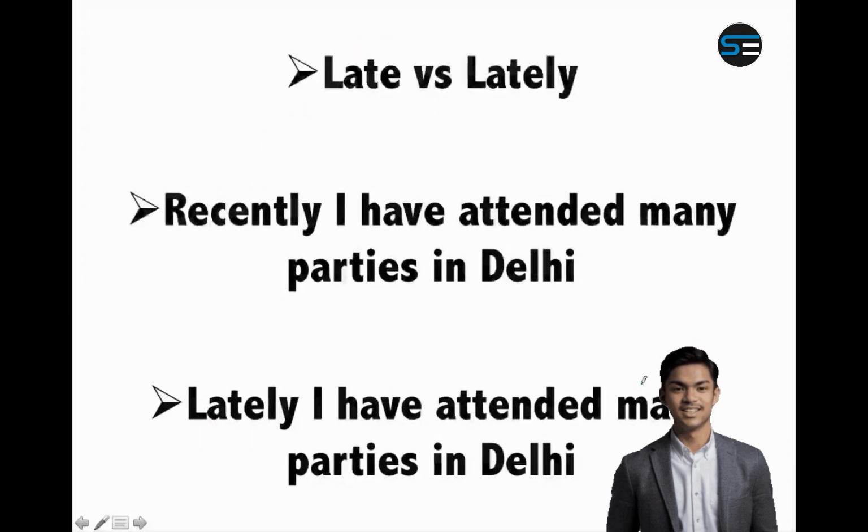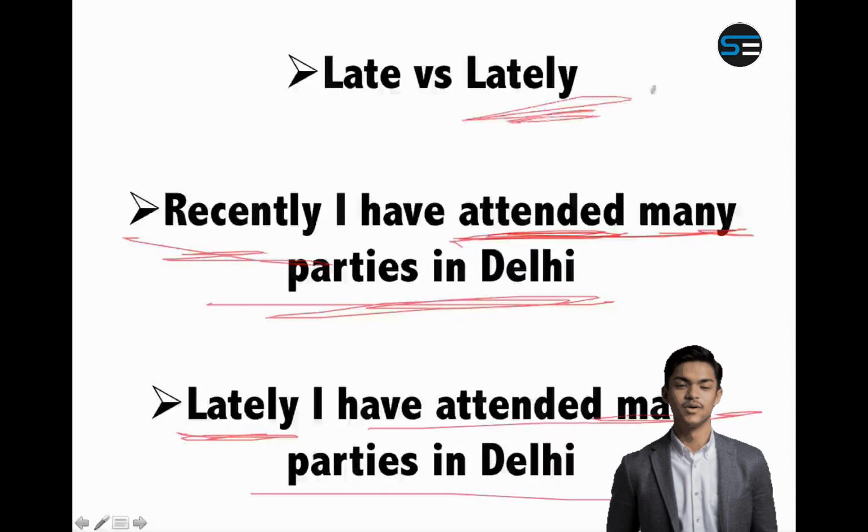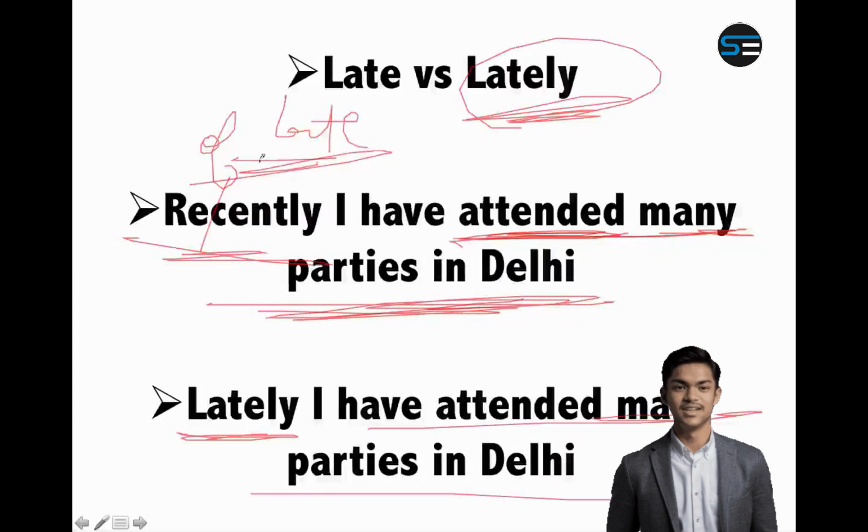For example, recently I have attended many parties in Delhi. Recently means in the last month, in the last week, something like that. Very, very recently. You can also say lately I have attended many parties in Delhi. So lately means recently. You can also say off late. Off late I have attended many parties in Delhi. That is also correct. Either say off late or say lately or say recently. They all mean the same.